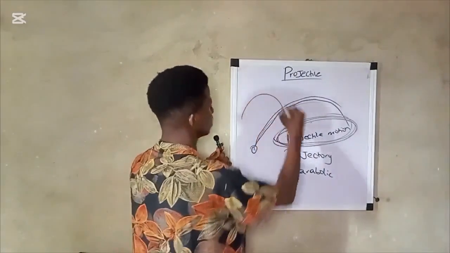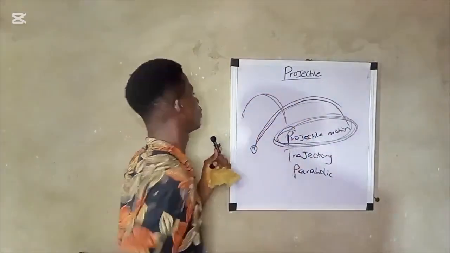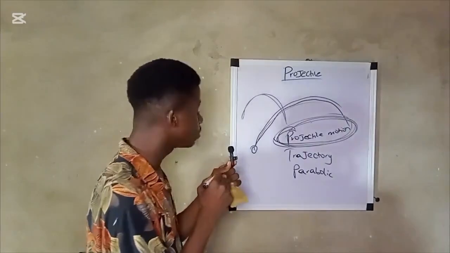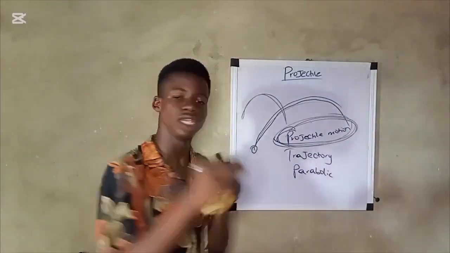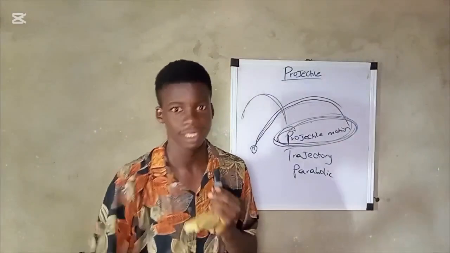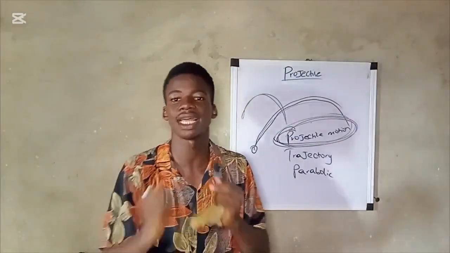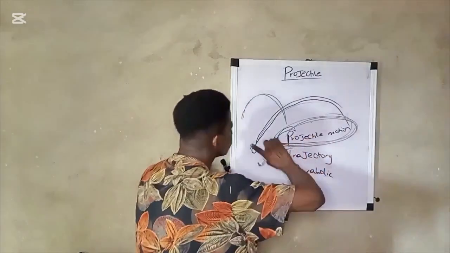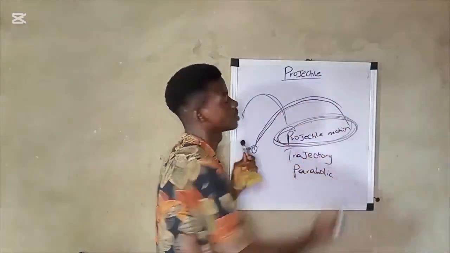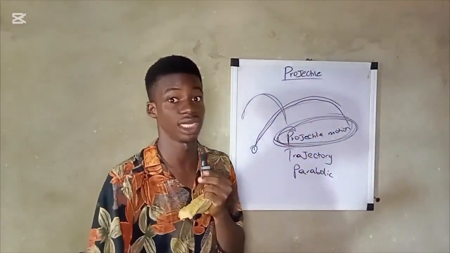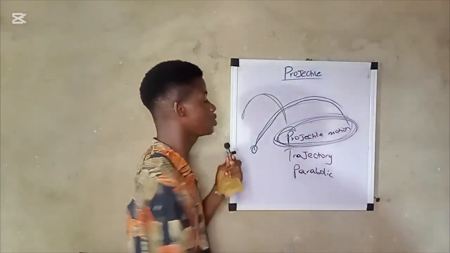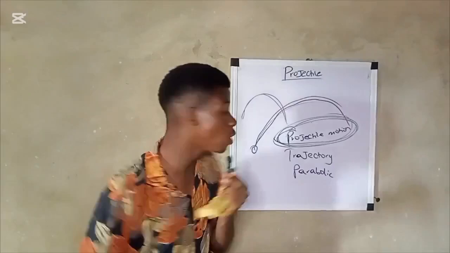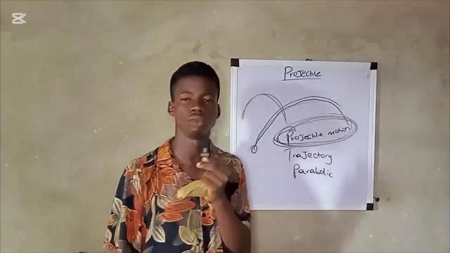It's like this. This is the motion of a projectile. So the important thing you should note here is that a projectile is just a body that you launch into space or air and allow to move on its own, whereas projectile motion is just the path the projectile follows during its journey. Projectile motion is also called trajectory motion or parabolic motion.